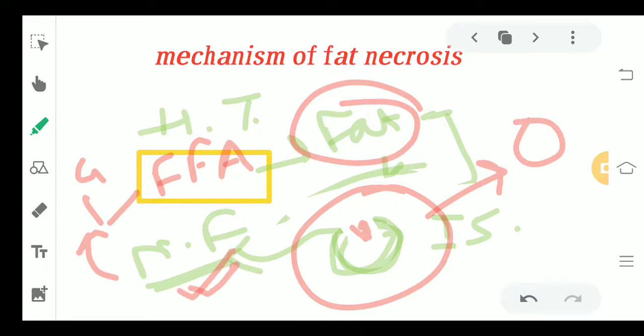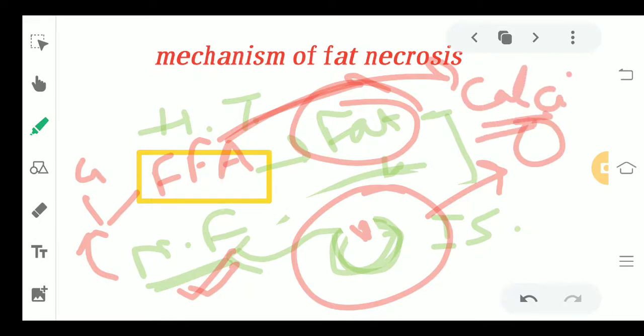This neutral fat further got converted into glycerol and free fatty acids, okay. Now this free fatty acid is going to lead to calcification, which will finally become a calcified structure in the body, and that will be the fat necrosis or the damaged area. This is how fat necrosis is taking place.